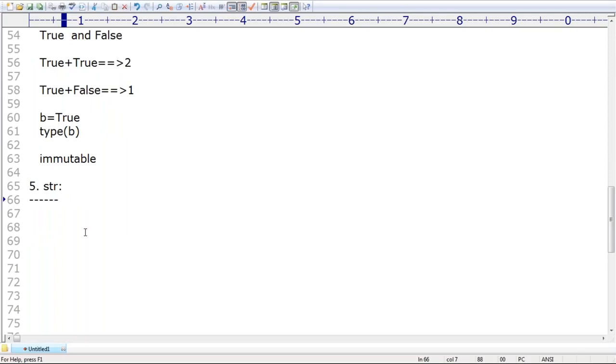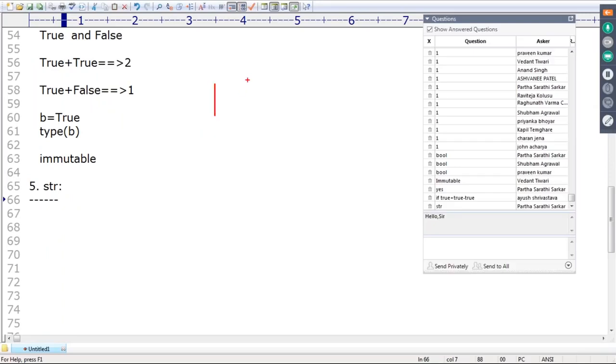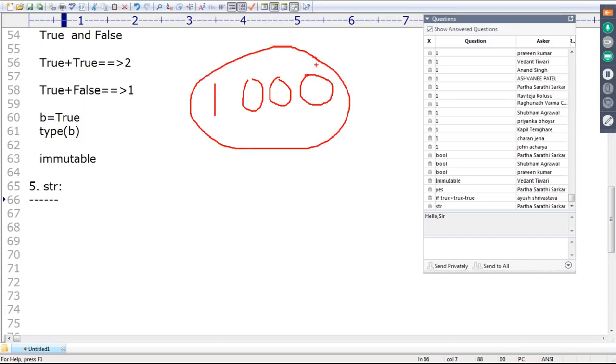Suppose assume that in my application, in total 1000 objects I'm using, sir. Remember this one. Out of 1000, how many string objects are there? Almost around 800 to 900 string objects will be there.